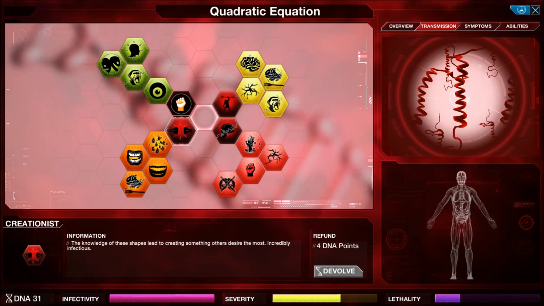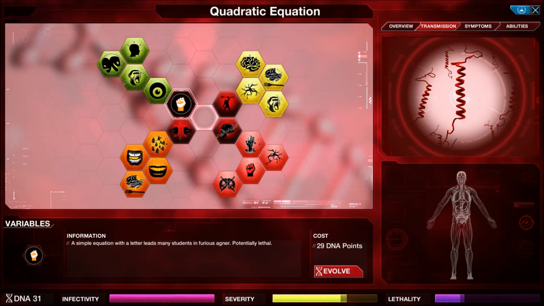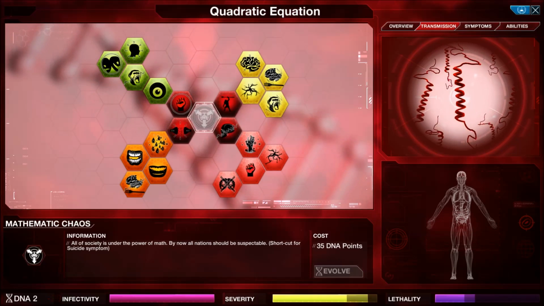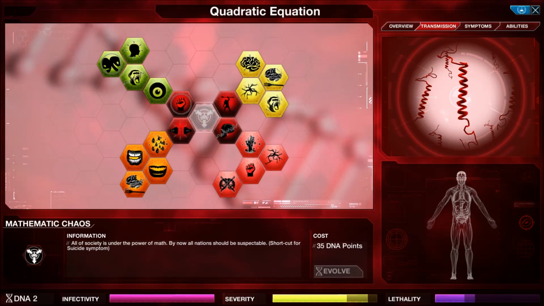Right, let's do creationist and variables. A simple equation with a letter leads many students in furious agony. Potentially lethal. It says agony there, you can see it. The final mathematic chaos. All of society's under the power of math. By now, all nations should be susceptible. Shortcut for the suicide symptom.